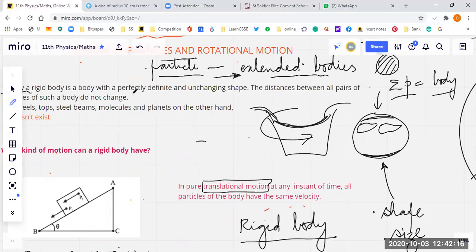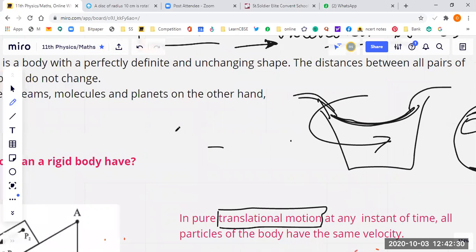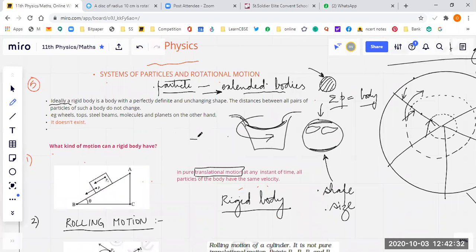Why do I define this? Because I want all the particles in that body to behave in the same manner when an external force is applied, or it's under the effect of something. The distances between all the pairs of particles of such a body do not change. This is very, very important. Definition of a rigid body. So as such, it doesn't exist.